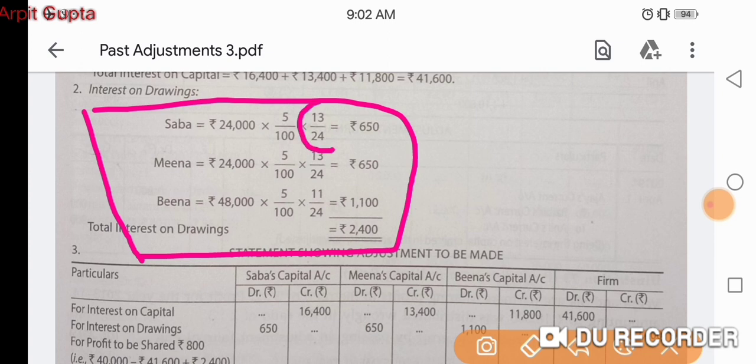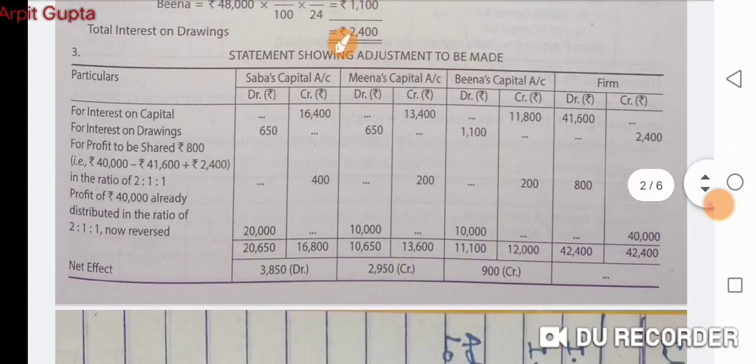13 by 24 means 6.5 by 12. It is the same thing. As we have discussed earlier, for beginning of month it will be 12 plus 1 divided by 2, and for end of month it will be 12 minus 1 divided by 2. So see, this is 12 minus 1 divided by 2, which is 11 by 24. And 6.5 and 5.5 was the answer. So this way we can do it easily. Interest on drawings has already been discussed earlier, so I hope you can easily understand the calculation. Now this is the adjustment table that is given here.